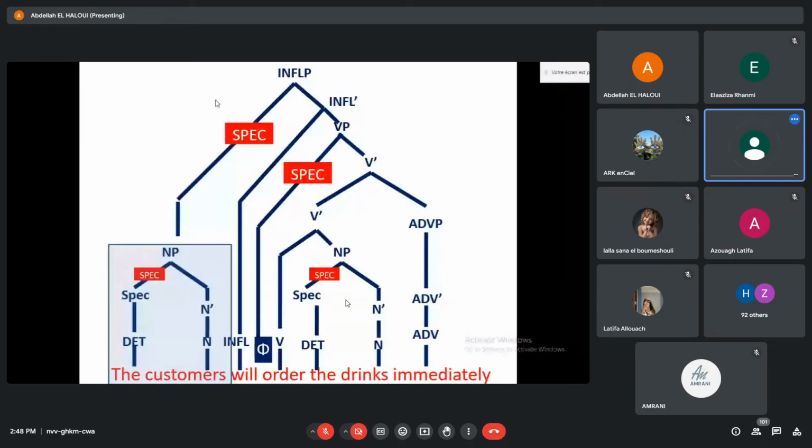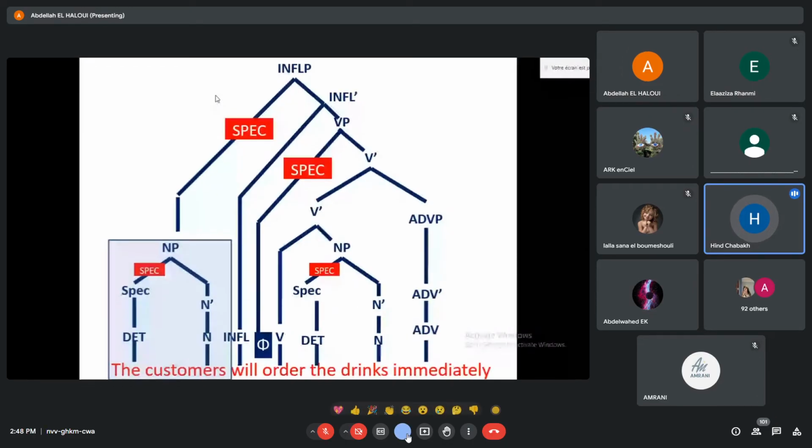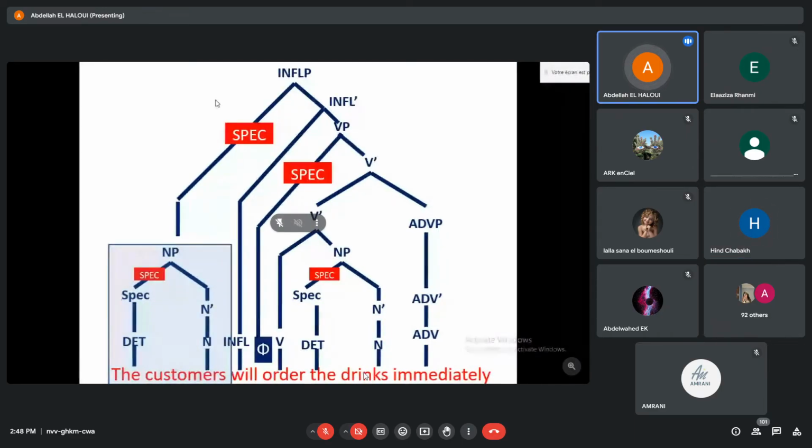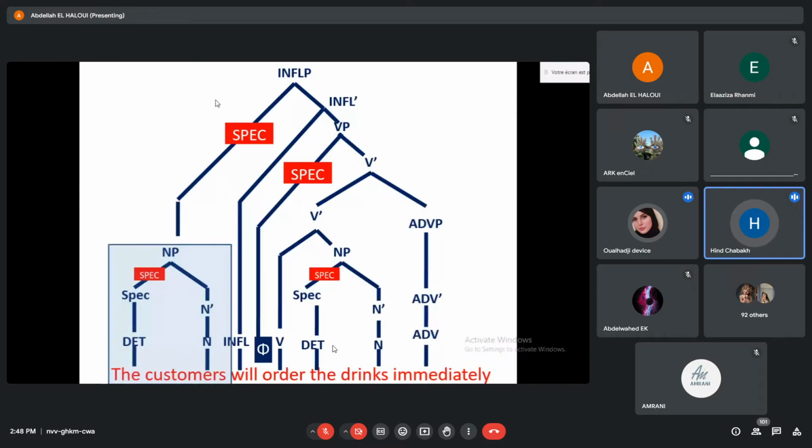Yes, sir. Any more questions about the tree diagram? Sir, please. Yes? The noun phrase the drinks. Why don't we say the drink is the head of the noun phrase? What's the head of the noun phrase? Drinks. It is.